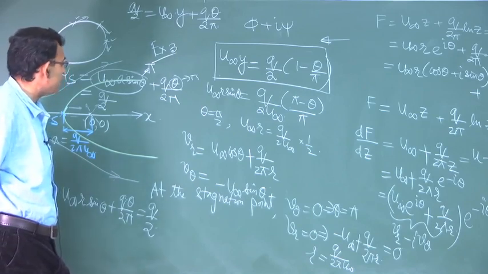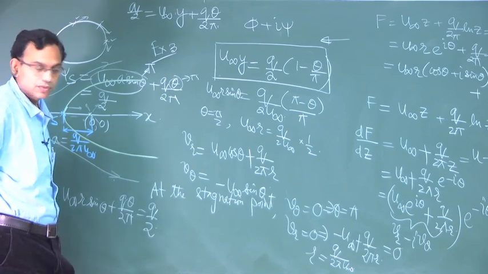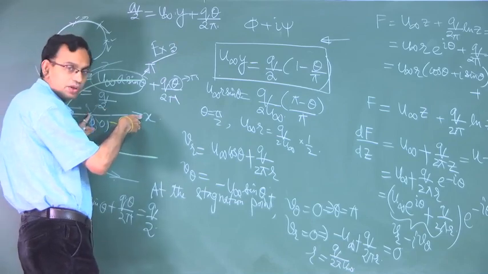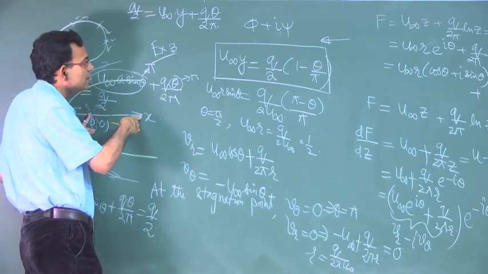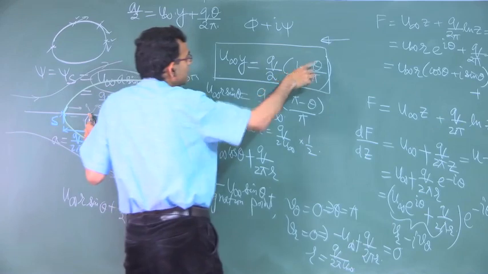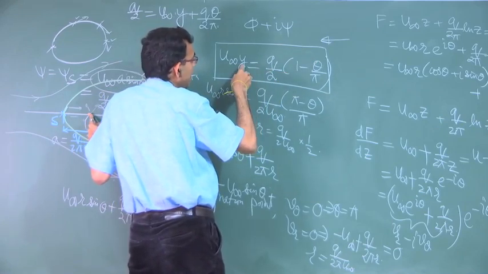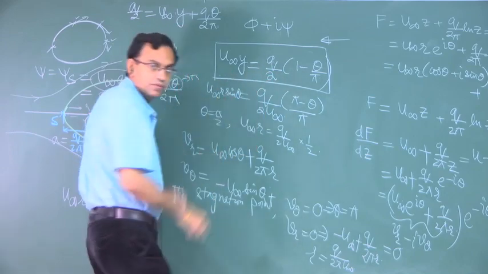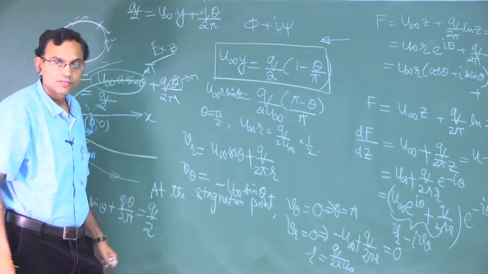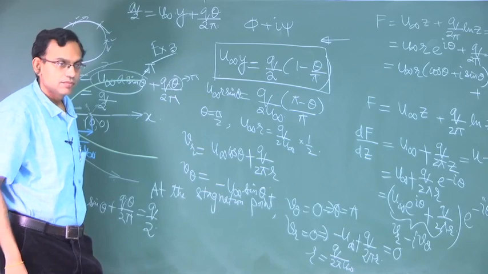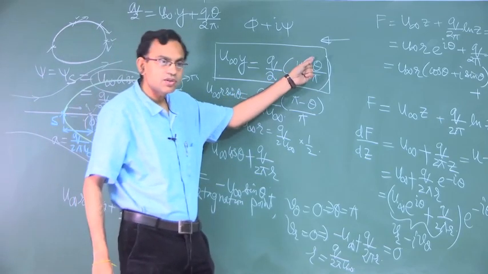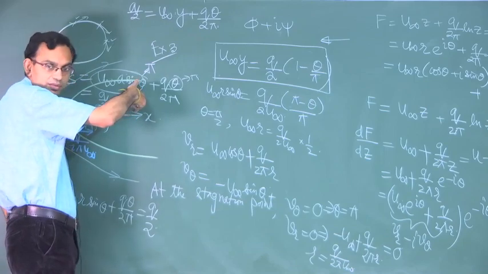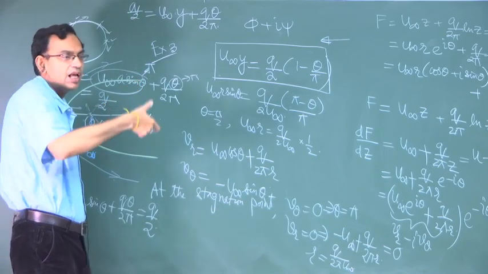When theta is equal to 0, all lines on this x axis will correspond to theta equal to 0. So, when theta equals 0, you will see that it is asymptotically attaining a height which is q by 2 pi u infinity. You put theta equal to 0, you will see that this asymptotic height is recovered, that is the height of the body.